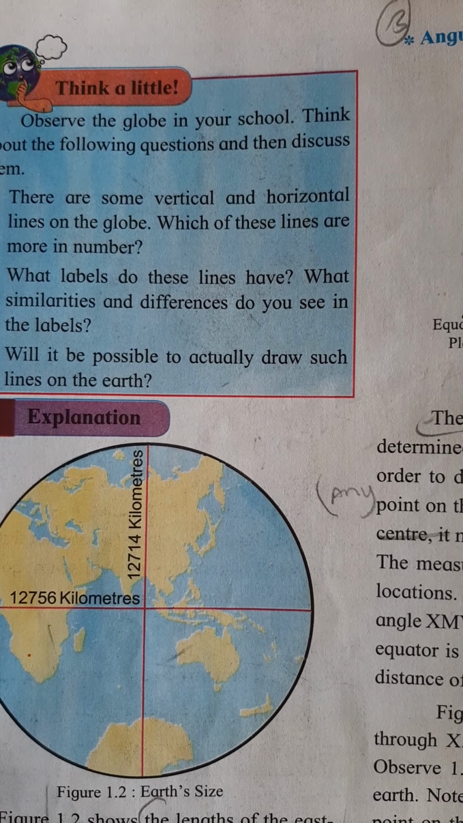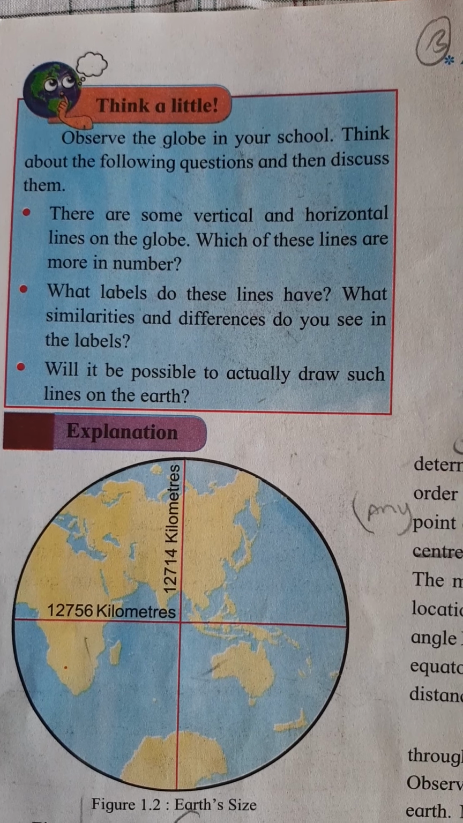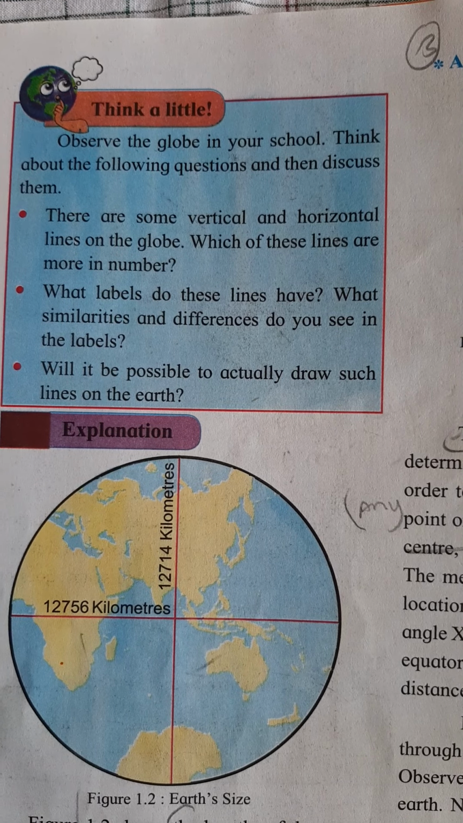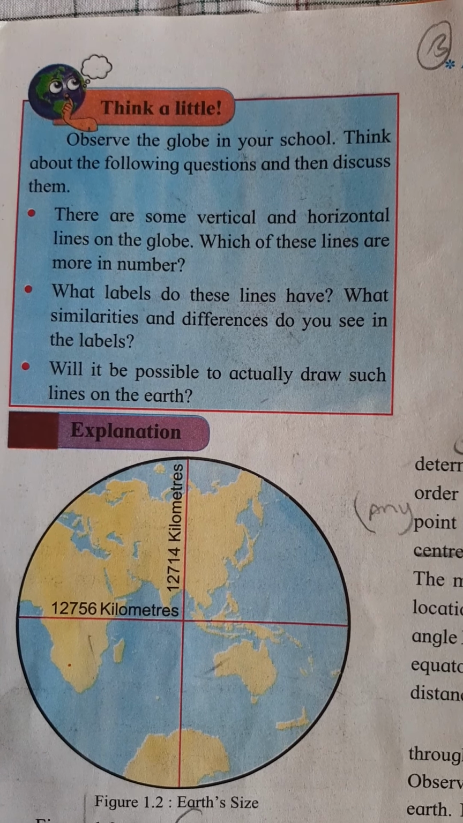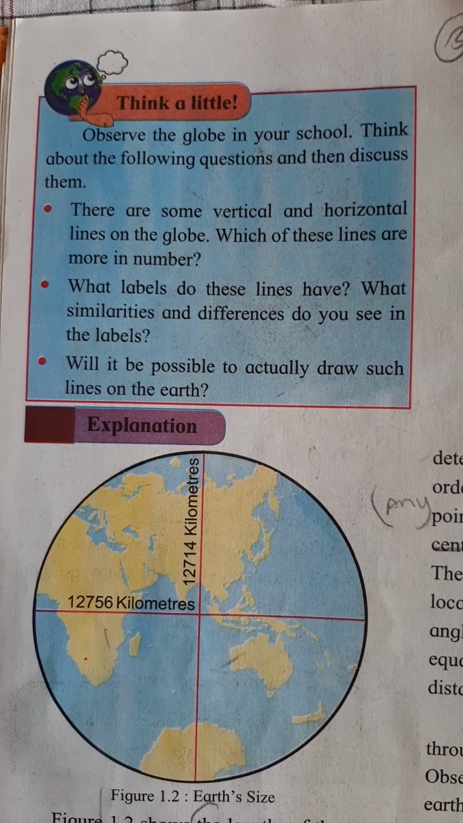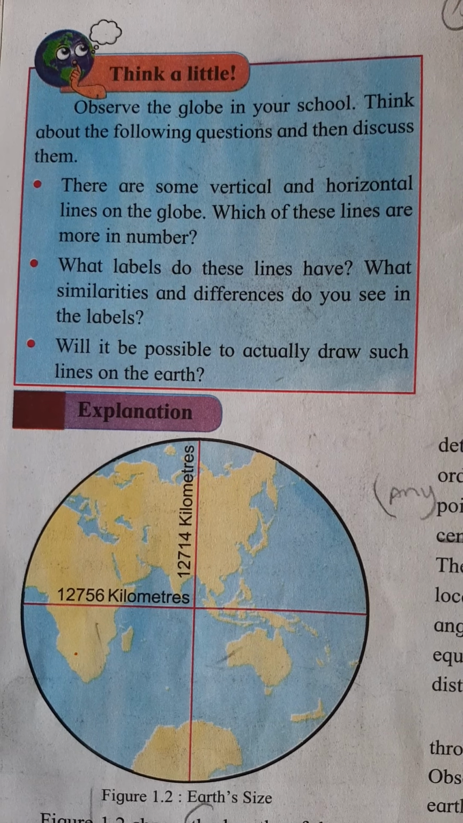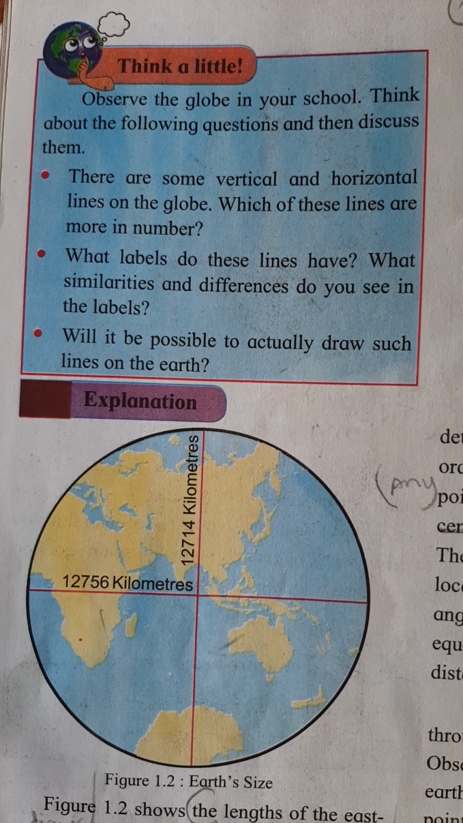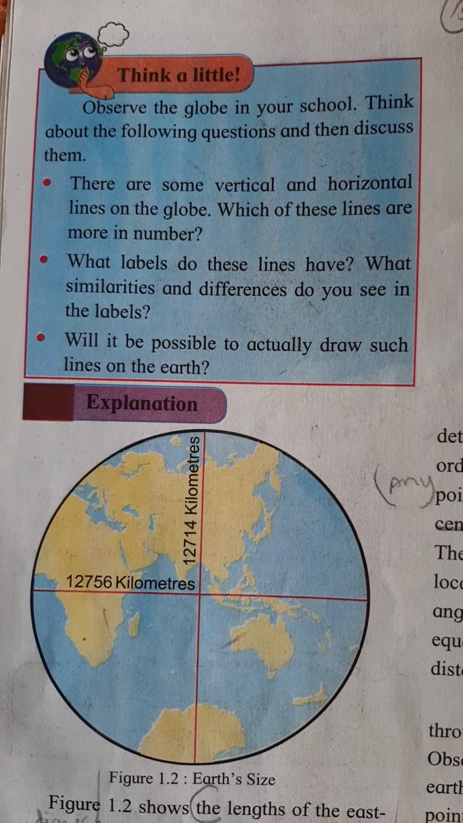Also, we have forests, innumerable islands of different sizes, buildings, and oceanic water on the earth. Because of it, it is impossible to actually draw such lines on the earth. In order to overcome this difficulty, geographers developed a miniature model of the earth in the form of a globe. One can actually draw horizontal and vertical lines on a globe.